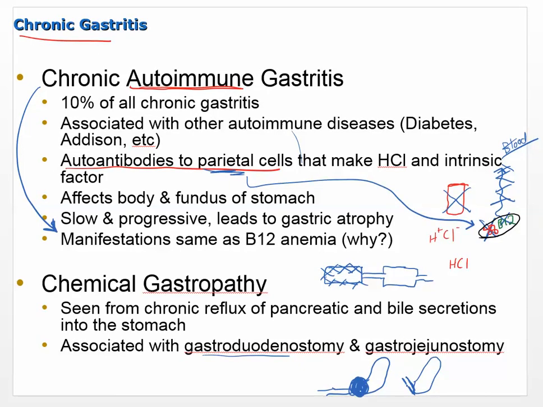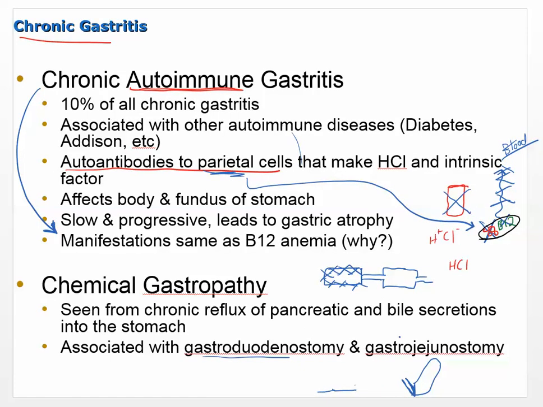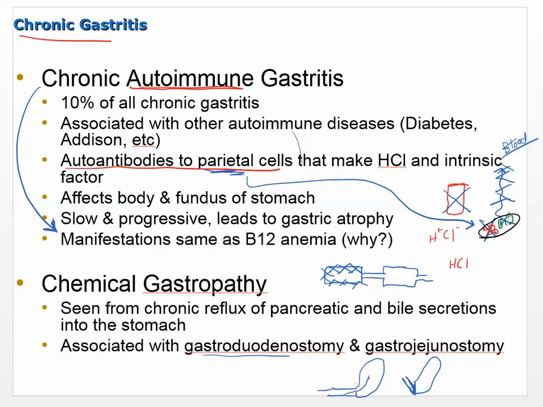And so when you do that, the stomach loses its ability to cut off. There's the sphincter that sits down here. Well, it's supposed to sit down there in the functional one, and it's supposed to prevent any kind of intestinal contents from moving back into the stomach. But when you have these particular surgeries, then you lose that ability, and that means that intestinal contents move back up into the stomach, and that can cause a gastritis, and we call that a chemical gastropathy.